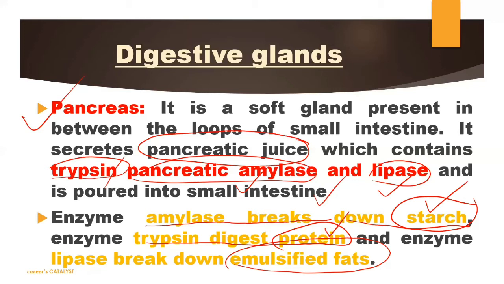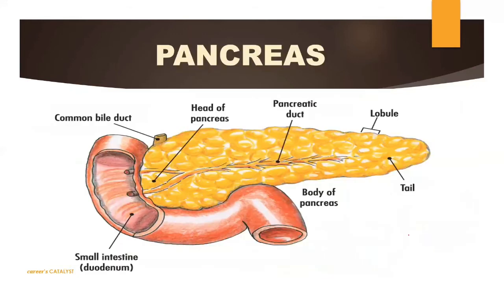And what does lipase do? It helps to break emulsified fats. Now, I told you earlier, the pancreas serves as a digestive gland as well as an endocrine gland. How it serves as both, I will tell you. This is a very important question, you know. As a digestive gland, it will release pancreatic juice, which we have also studied.